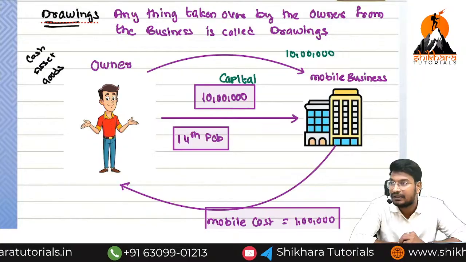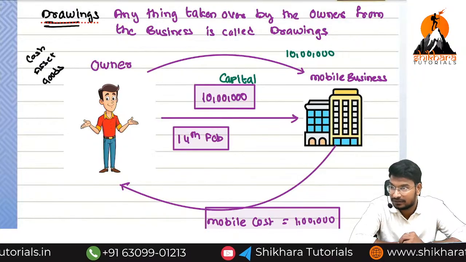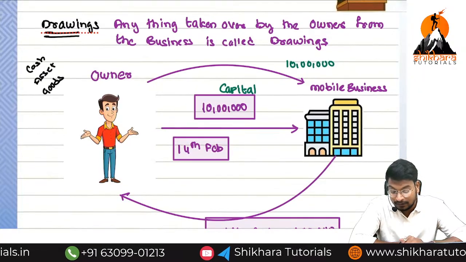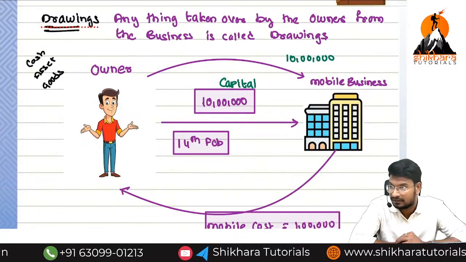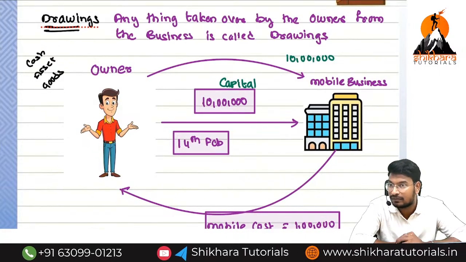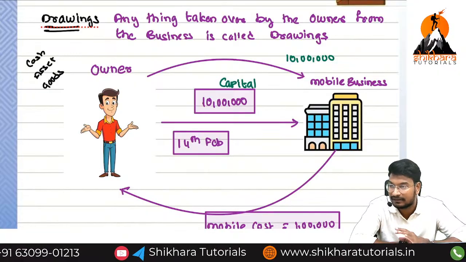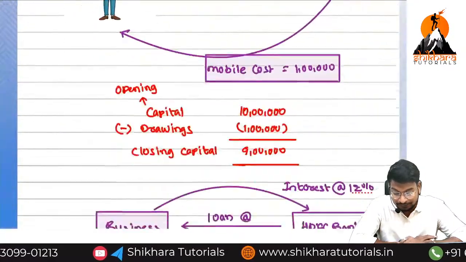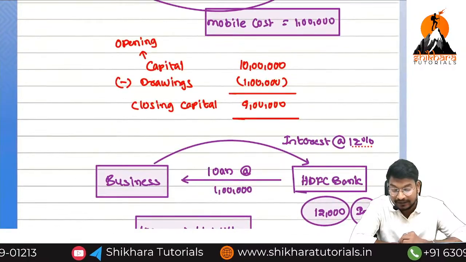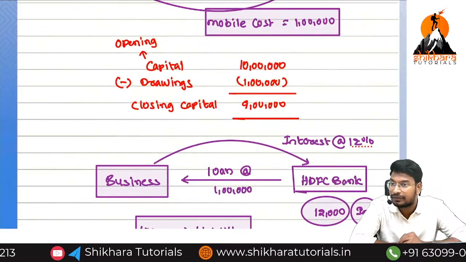You know the meaning of expenses and the meaning of incomes. Any amount outflow for the purpose of business is called expenses. We have two types of expenses, and we can discuss all the things later. Next, what is the accounting treatment for drawings? We need to reduce it from the capital.